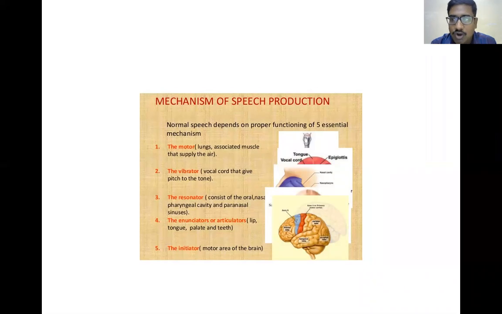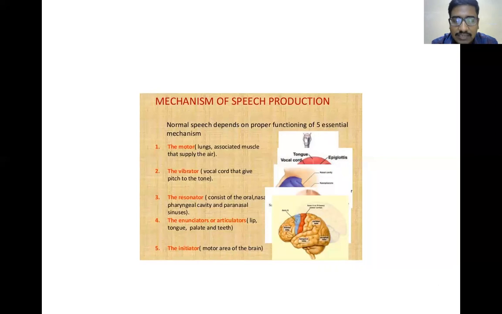If the length of the vocal cord is increased, then the pitch of the sound will be higher. If the length of the vocal cord is shortened, then the pitch of the sound will be lower. So the pitch of the sound is maintained by lengthening and shortening of the vocal cord. So what is the vibrator of the larynx? The vibrator of the larynx is nothing but your vocal cord.